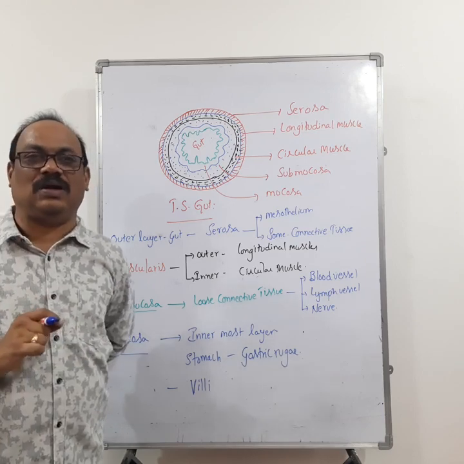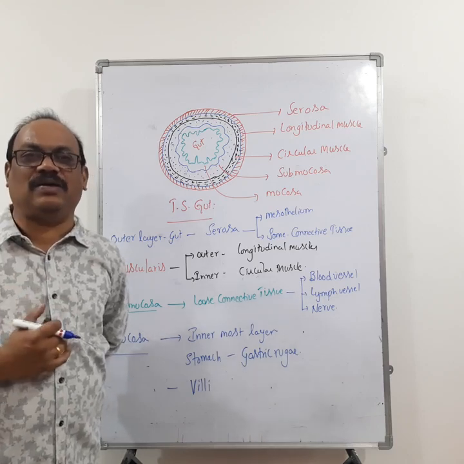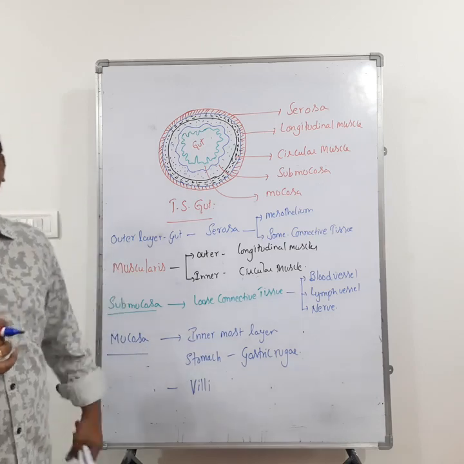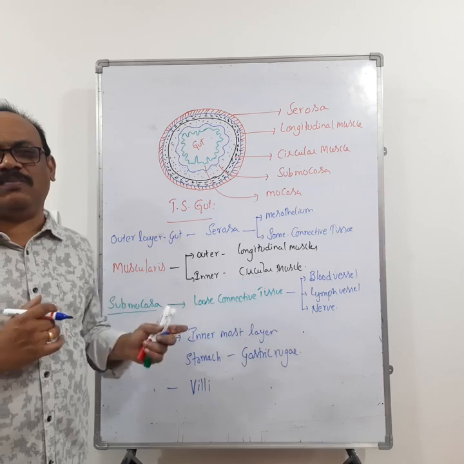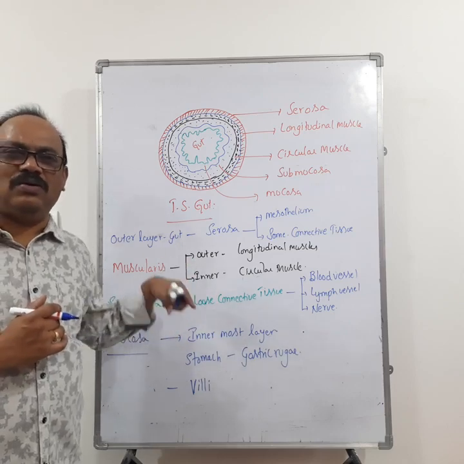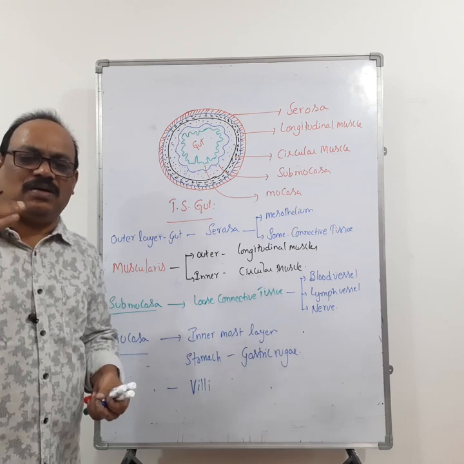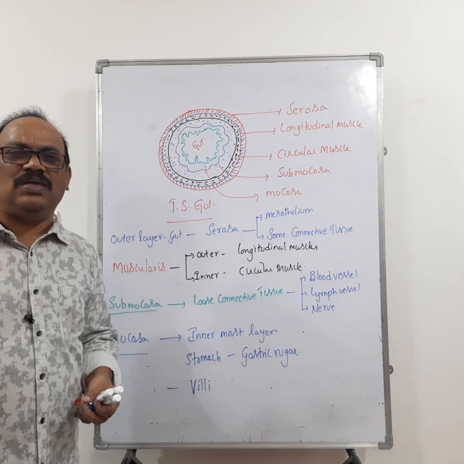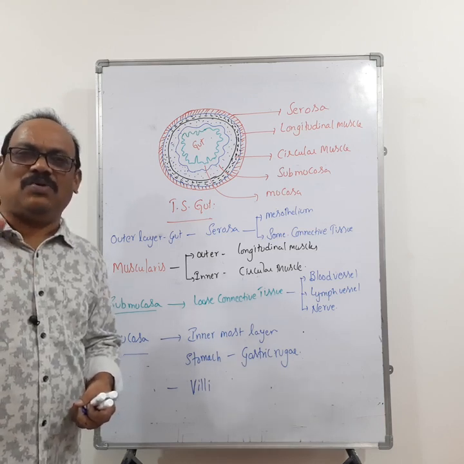So here one question will come. If they ask you to identify the following statement which is incorrect, they will give all four options. The outermost layer is serosa. Below the serosa, longitudinal muscles. Below the longitudinal muscles, circular muscles. Below the circular muscles, submucosa and mucosa. Three statements we got. Fourth statement: the four layers do not undergo any modifications.